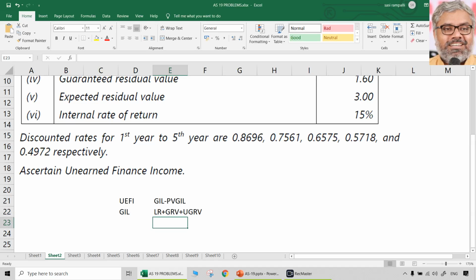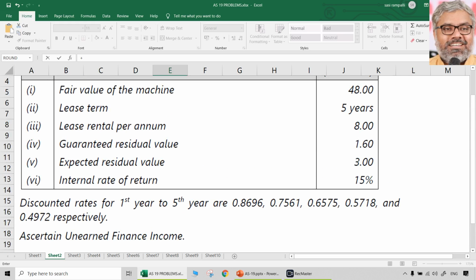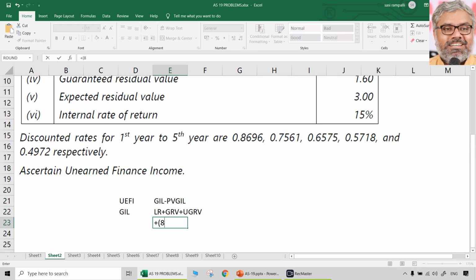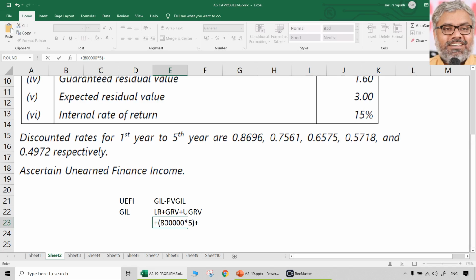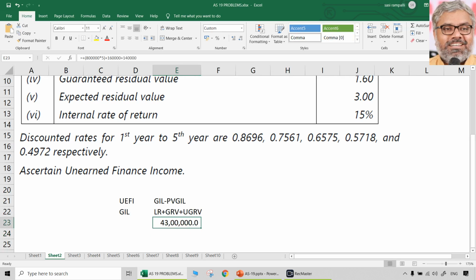So what is lease rentals? Lease rentals, normal lease rentals. That is how much? Per annum 8 lakhs, right? So okay, take it. 8 lakhs into how many years? 5 years. That is lease rentals. Plus guaranteed residual value was 1,60,000, 1.6 lakhs. Plus unguaranteed residual value was 1,40,000 as we already calculated, which is the difference between expected residual value and guaranteed residual value. So that is going to be the gross investment in lease, which is nothing but 43 lakhs. 43 lakhs is the gross investment in lease.